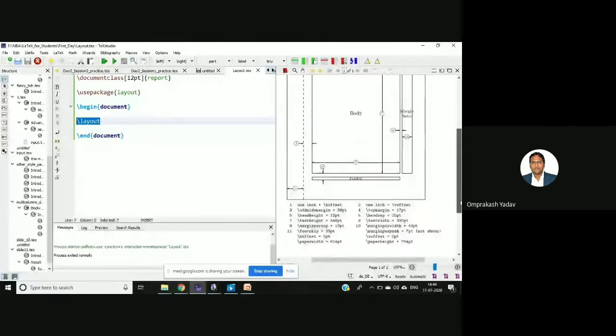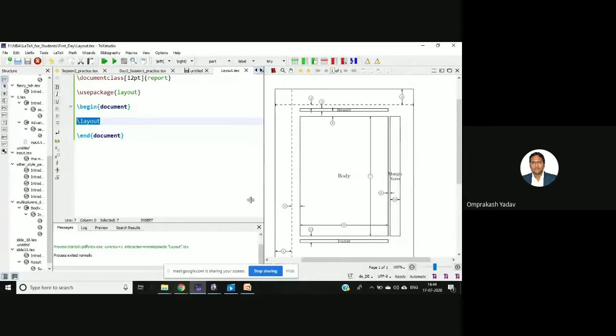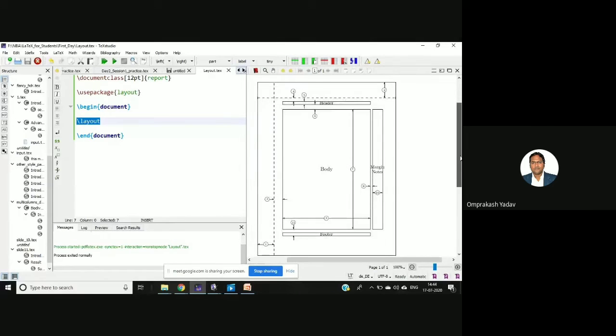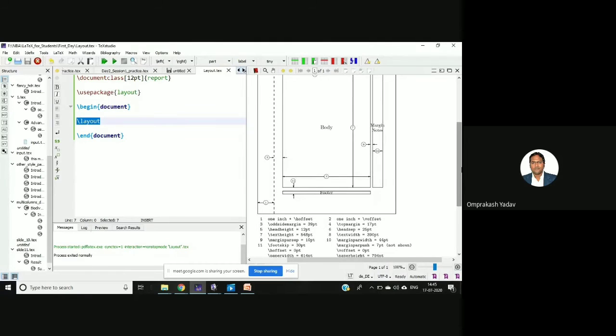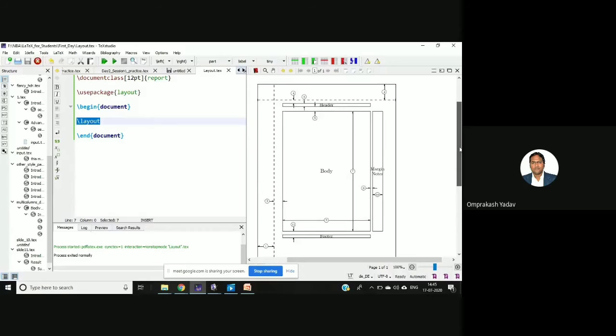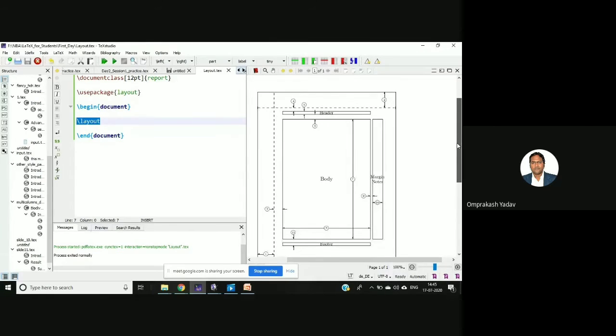Okay. If you see here, okay, I don't require this. Can you see this? It's very small, but what I want to say is this will display the basic structure of the report, how it will look on your A4 paper.